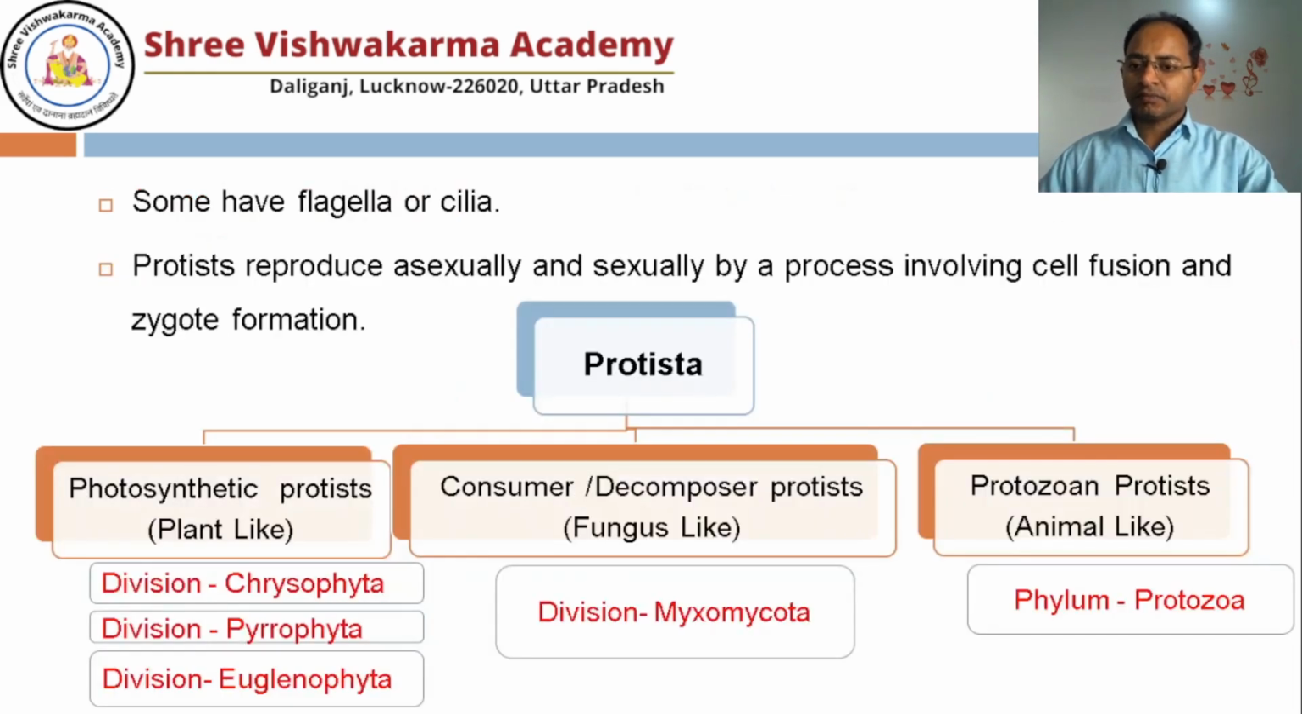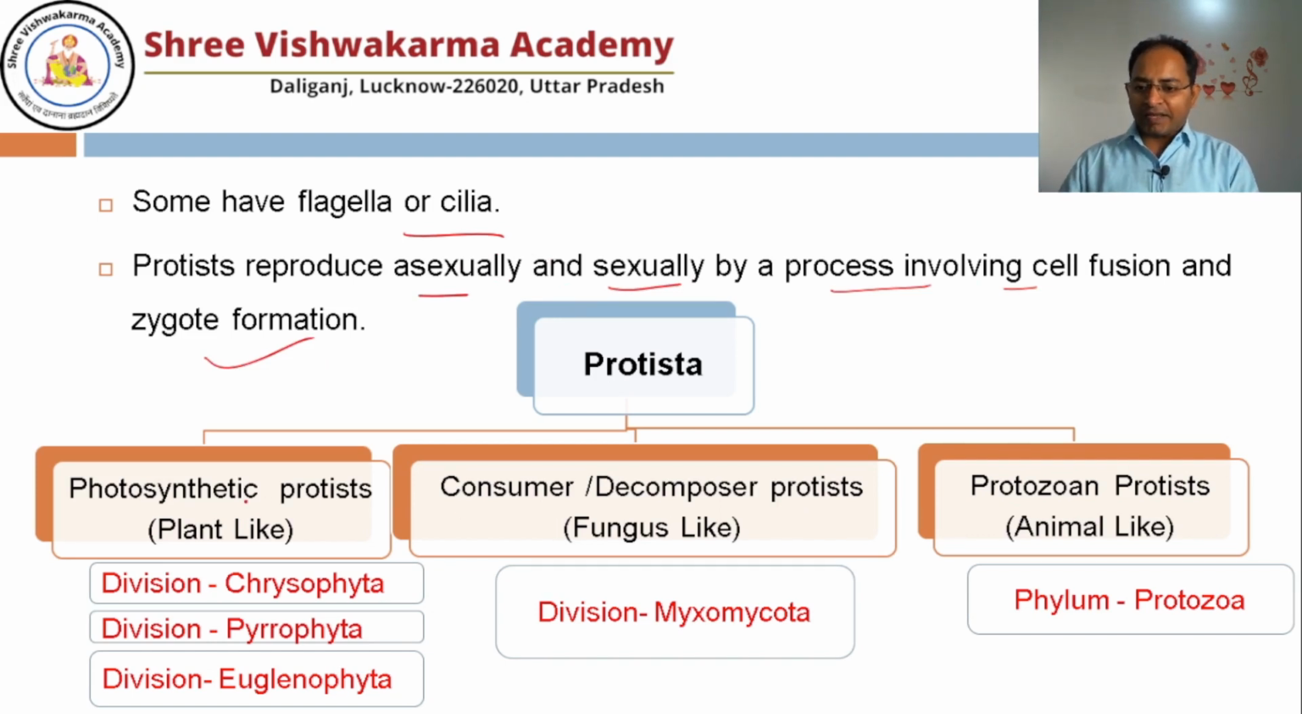All right. Some have flagella or cilia for locomotion, and protists can reproduce sexually or asexually by a process involving cell fusion and zygote formation. As I already told you, some Protista have plant-like characteristics, although they are not plants. Some have fungus-like characters, some have animal-like characters.